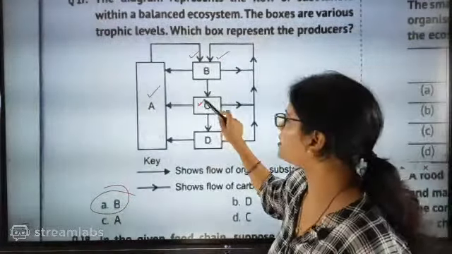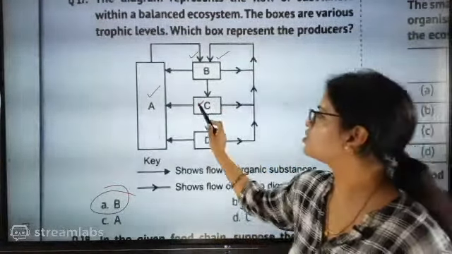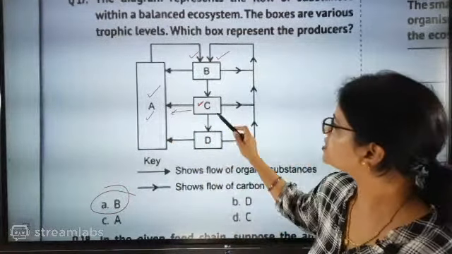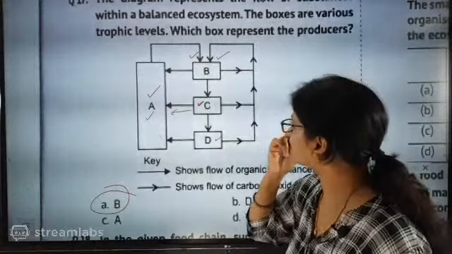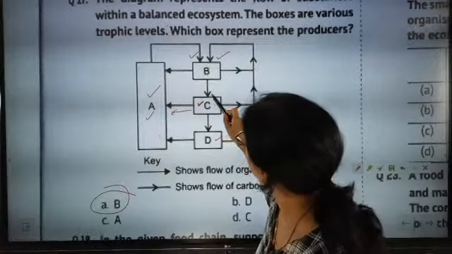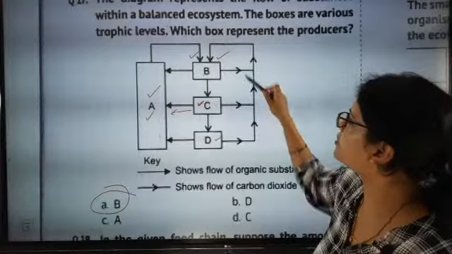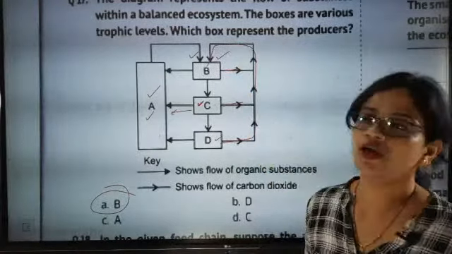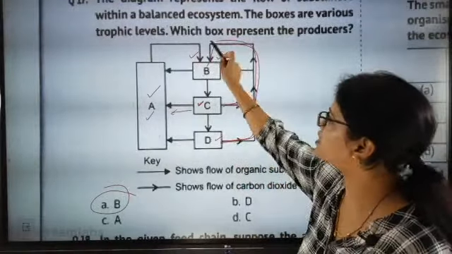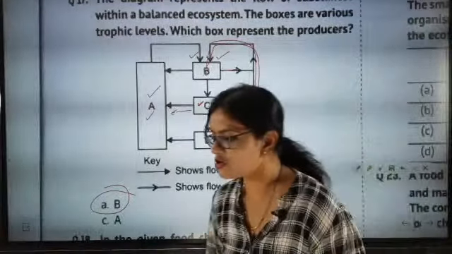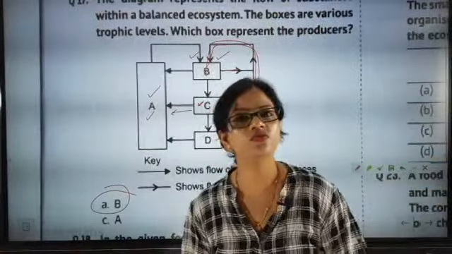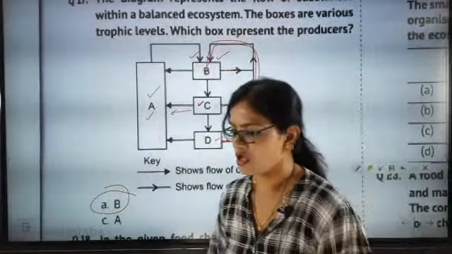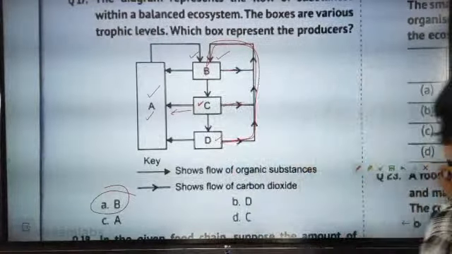This carbon dioxide is taken by C. It is also producing organic food and giving it to A. Now all the carbon dioxide is going towards B again. Since all the channel carbon dioxide is going towards B, it is a sure shot producer. B is the producer.